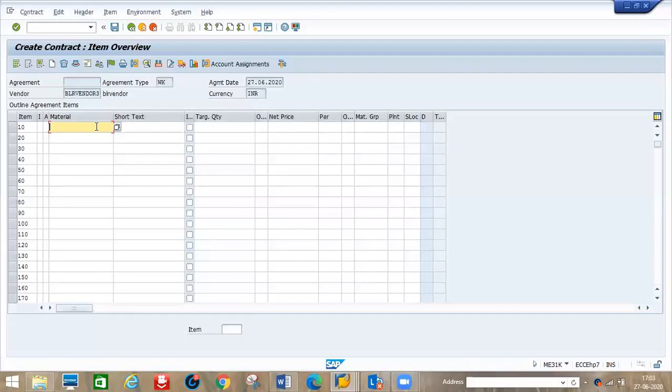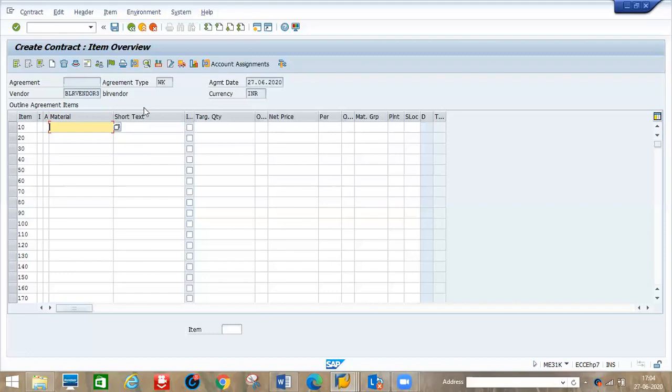Then this month 20,000 will come, next month 30,000, or the coming month 50,000 also will come. But we already maintained 2 lakhs. Whenever it exceeds 2 lakhs, the vendor will confirm to you, or we can have a separate track and maintain one Excel sheet too: which date we ordered, what is the material, the value per material, what the vendor supplied, and what is the balance still under that agreement value. We need to maintain one tracker for day to day activities separately.